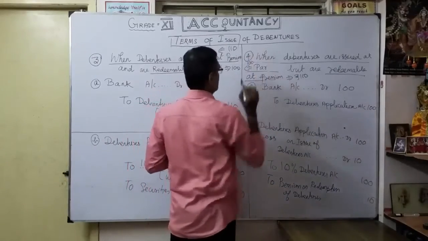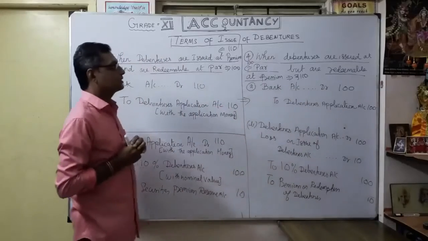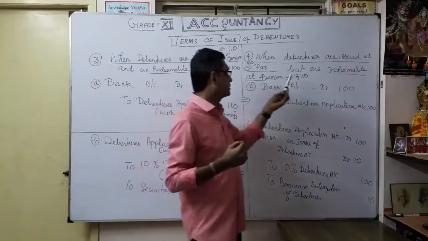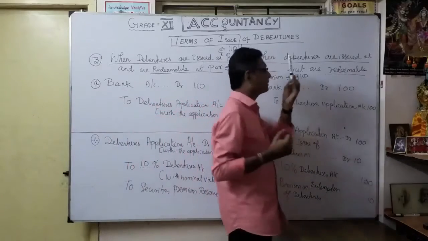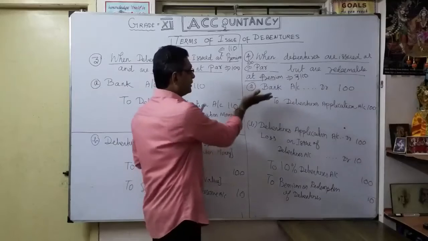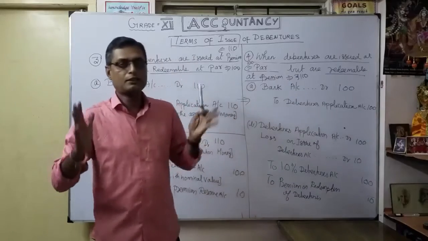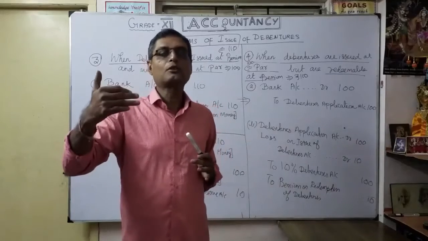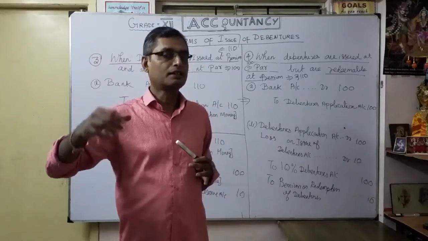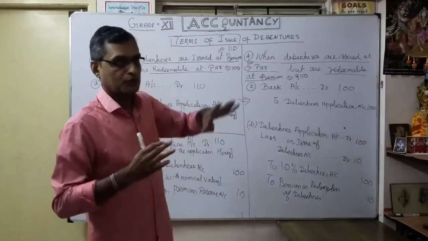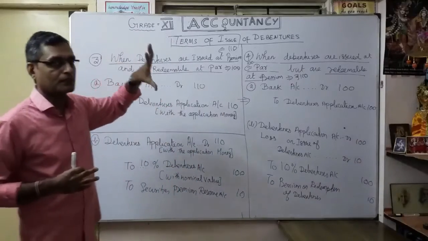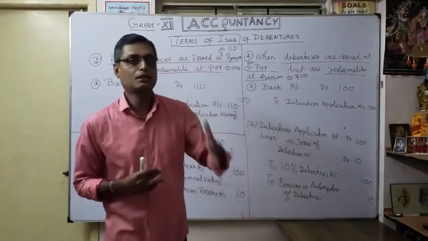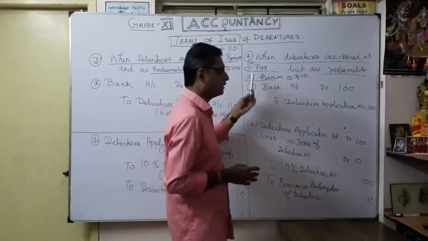This fourth one is when debentures are issued at par, collected 100 rupees, but are redeemable at premium 110. So what is the first entry? No confusion. Always bank account debit to debenture application account. Only the second entry gives the effect. There are totally 6 cases, and only the second entry decides which case you are in. You understood. That's our fourth case.